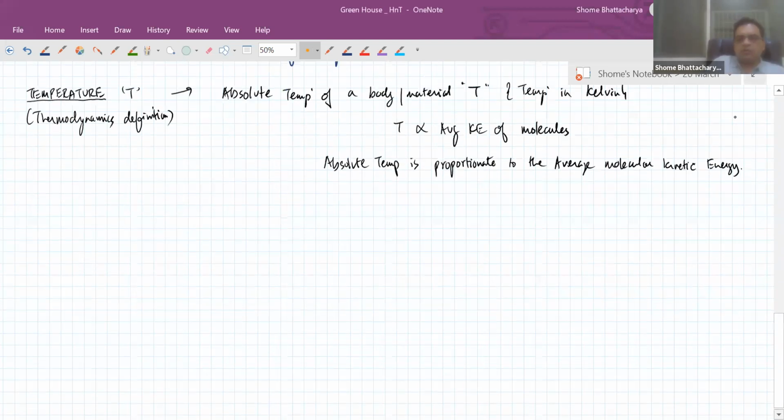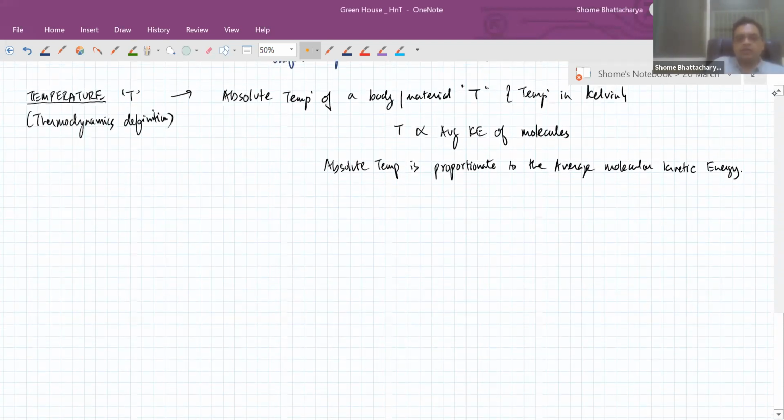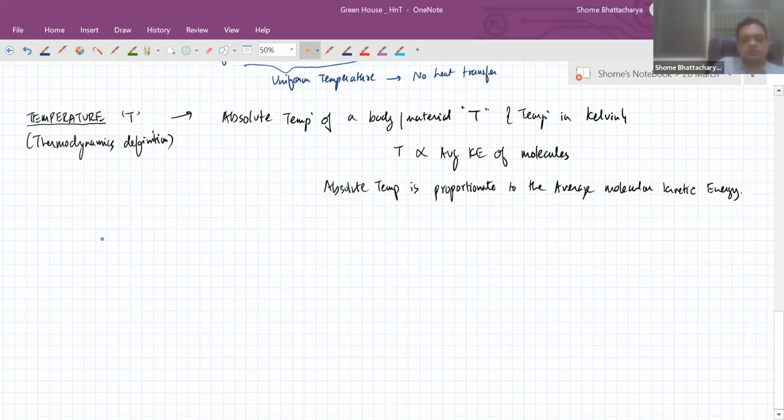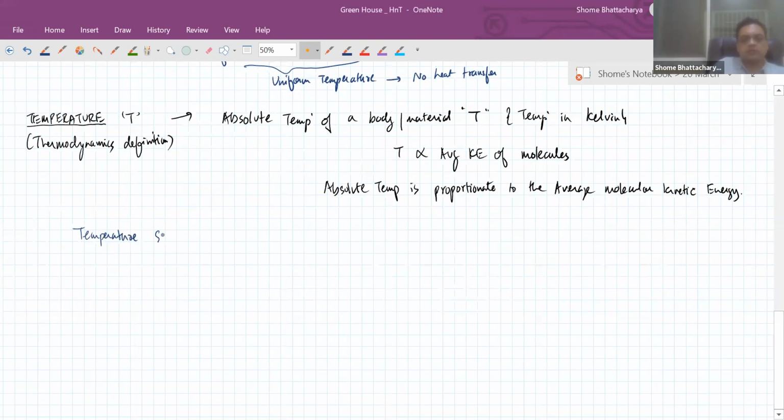Now, another useful little mathematical part that you should know is the conversion between different scales of temperature. So, temperature scales. The SI scale, Standard International Scale, is Kelvin, and in this scale, the melting point of ice at standard pressure is 273 Kelvin, and the boiling point of water at standard atmospheric pressure is 373 Kelvin.